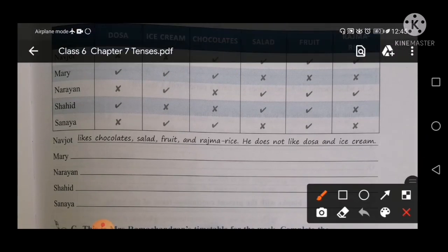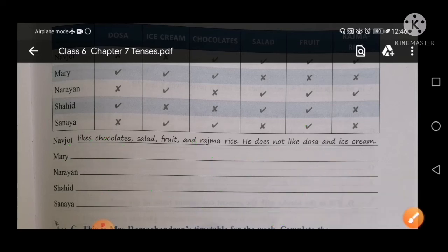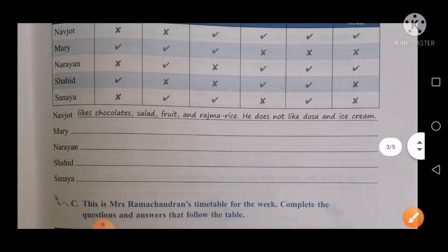Mary likes डोसा, आइसक्रीम and chocolates. Okay, full stop. And you can write here she does not like. This is the like, and she does not like.